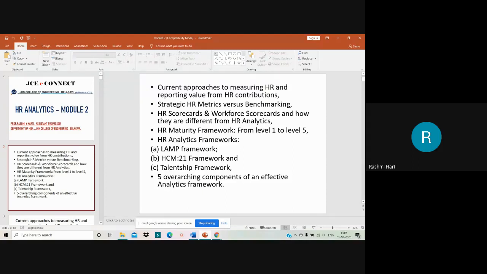So in that we have LAMP framework, HCM 21 framework, and Talent Shift framework, which are very, very important when it comes to your examination point of view. Then finally, 5 overarching components of an effective analytics framework, right?